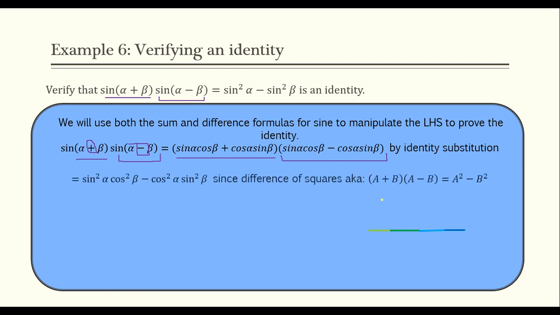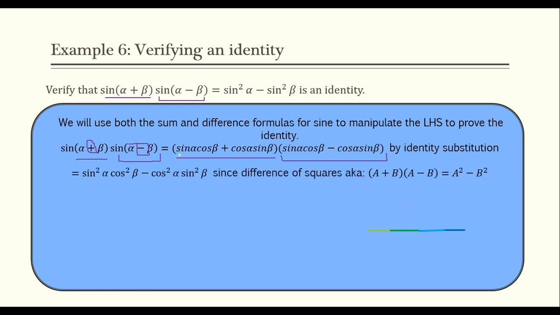So I know if I FOILed this out, I have sine of alpha cosine beta times sine of alpha cosine beta. I got sine squared alpha cosine squared beta. And then the middle terms are going to cancel because of these differing signs here. The last things I'm going to have is negative cosine squared alpha, and sine beta times sine beta, sine squared beta. It's the reverse difference of squares. The difference of squares gives us this identity here.